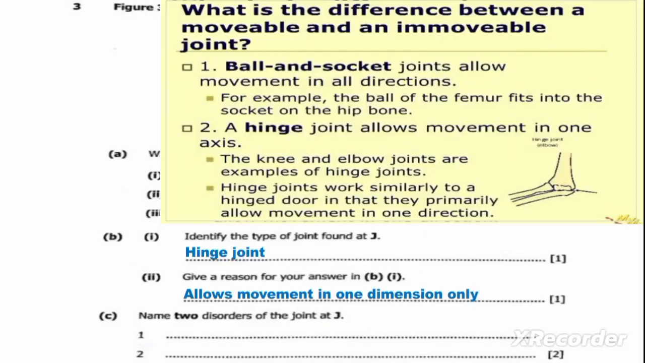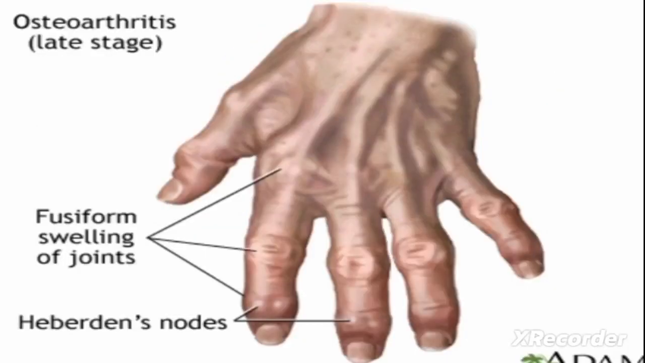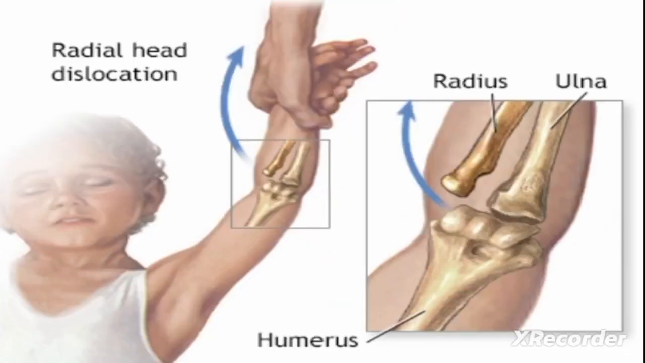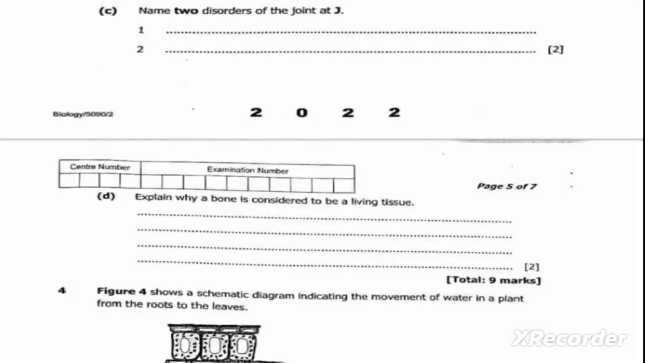We move on to the next question, which is question 3c. Name 2 disorders of the joint J. Disorder number 1, arthritis. The hand of someone who is suffering from arthritis will look like this. Then another disorder is dislocation. As you can see, we have a picture here showing dislocation. So therefore, we are going to say number 1, dislocation. Number 2, arthritis.